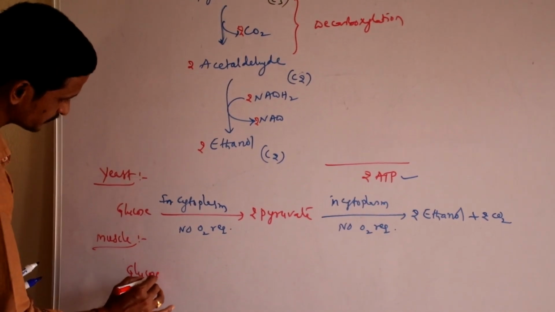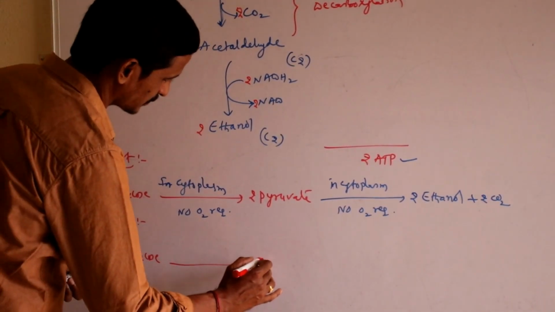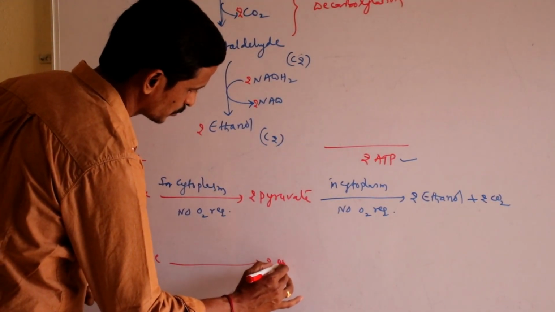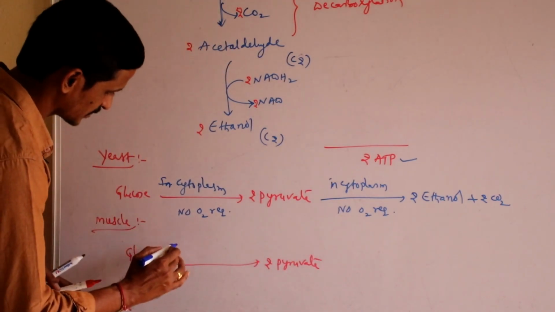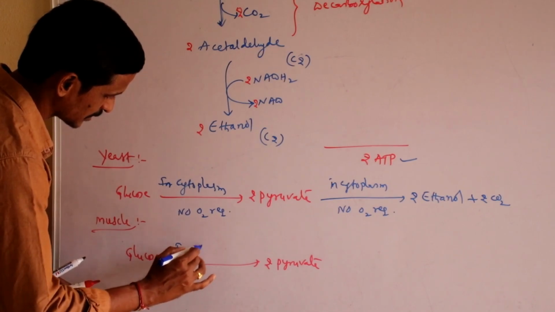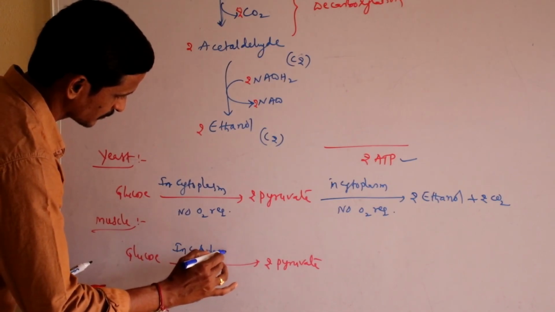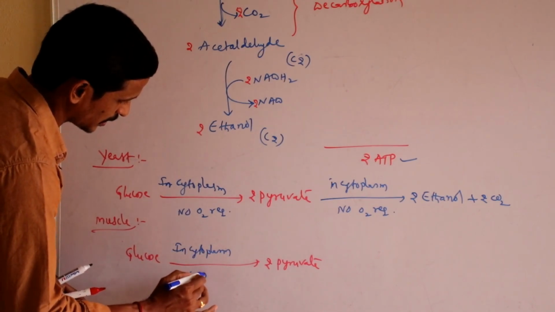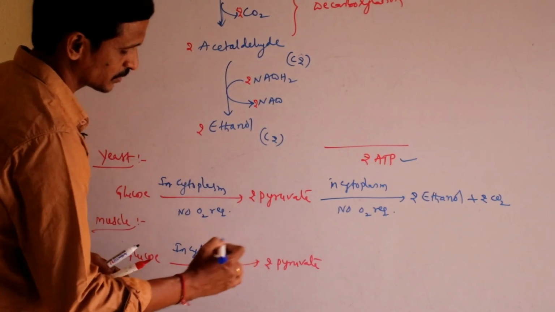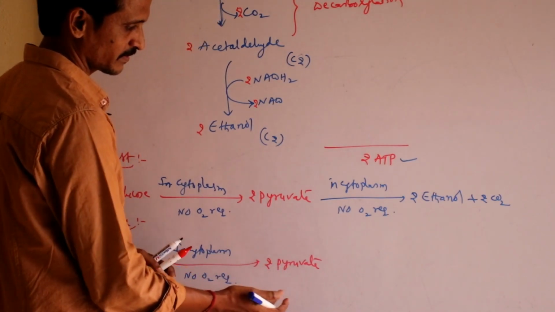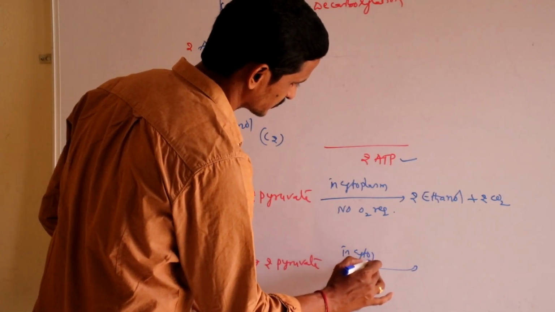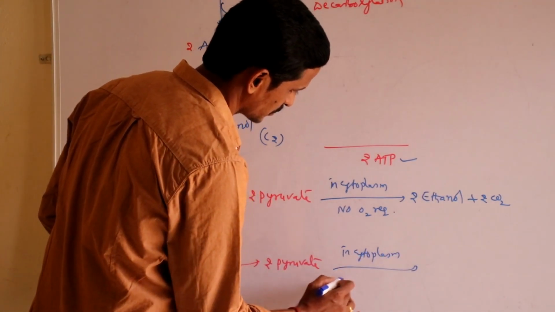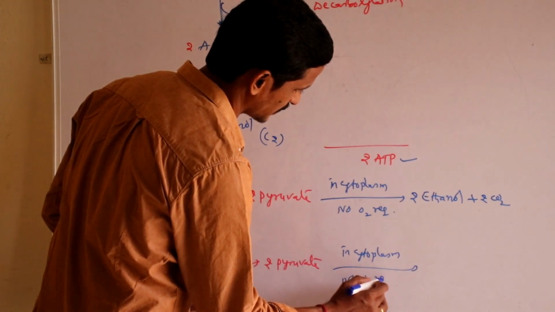Whereas in the case of muscle cells, same glucose is converted to form 2 pyruvate, that is same in cytoplasm, and no oxygen is required. We got 2 pyruvic acid, then same in cytoplasm, for which no oxygen is required.